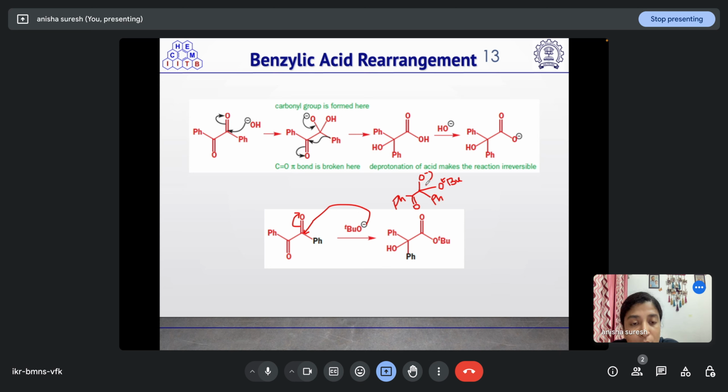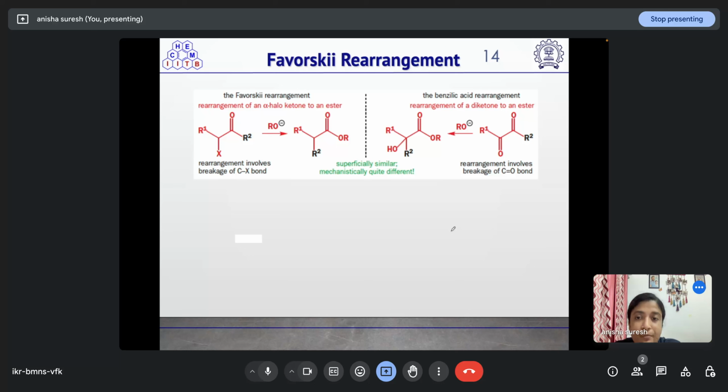Now, once this oxygen lone pair is coming here, this Ph bond will migrate onto this, and it will result in the formation of this product.